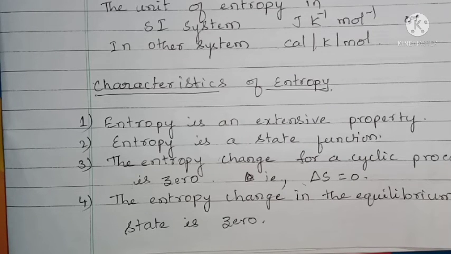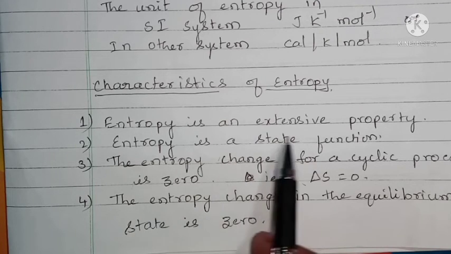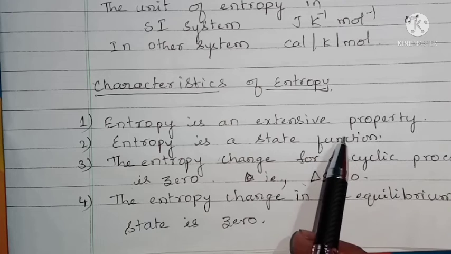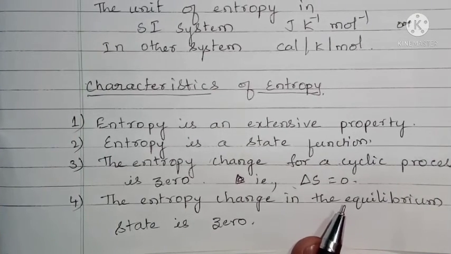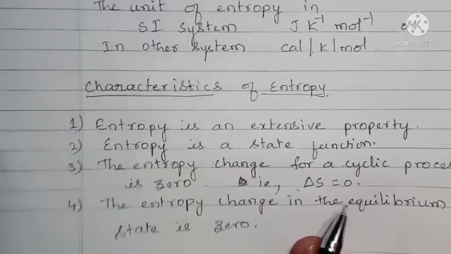Now, characteristics, properties of entropy. First one, entropy is an extensive property. It means that the entropy of a system depends upon the amount of matter present in the system.